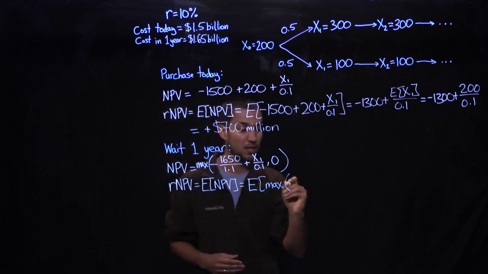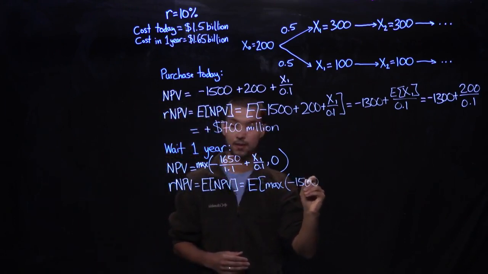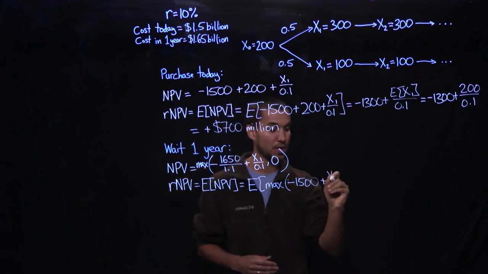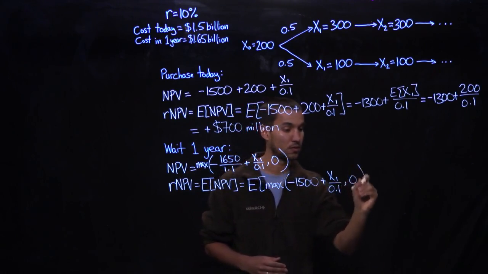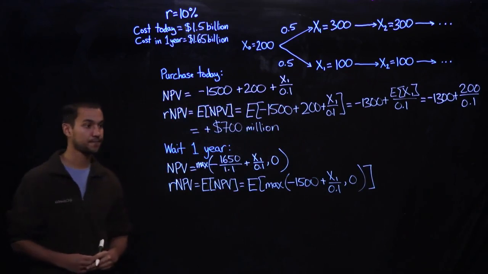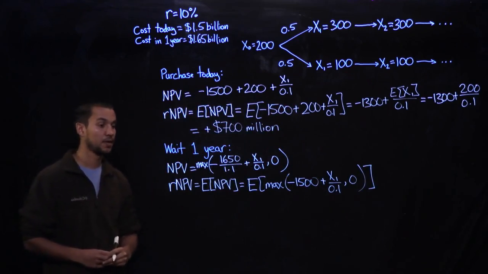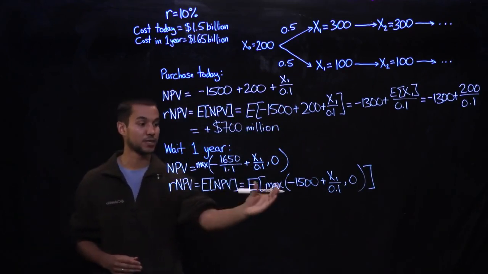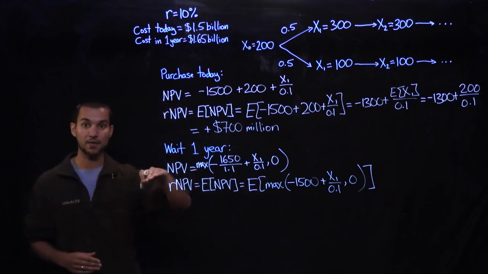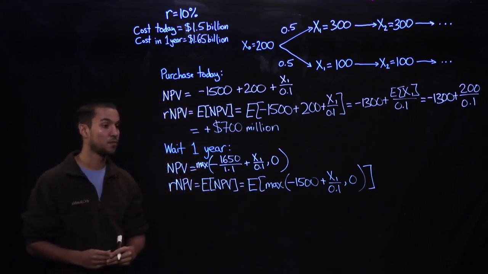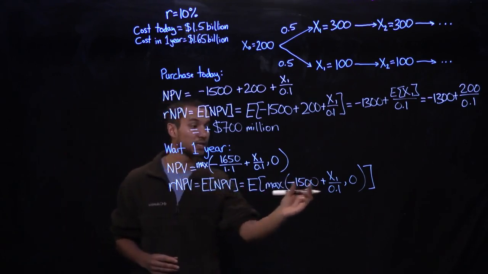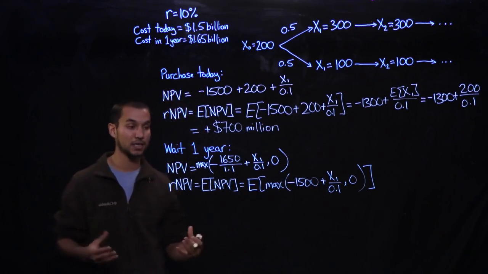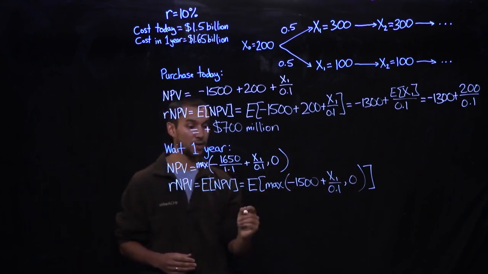So this is minus 1500 plus x1 over 0.1, or 0. And so because this max function is a nonlinear function, it's going to have a kink in it. We can't actually bring this expected value operator inside the function. So we're going to have to take the expected value of this entire thing.